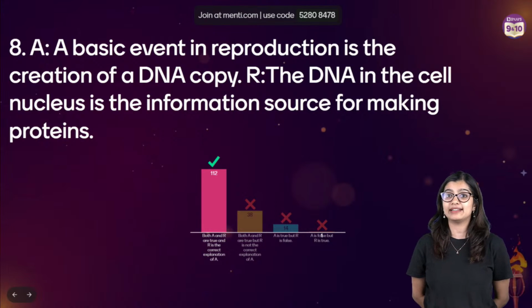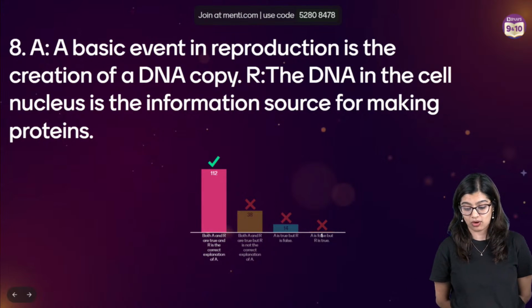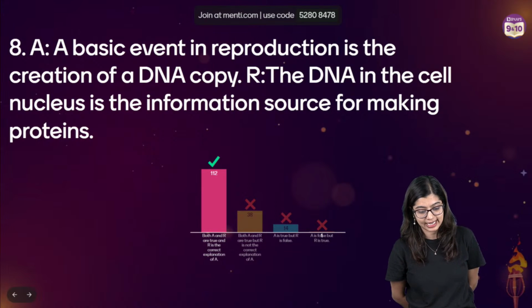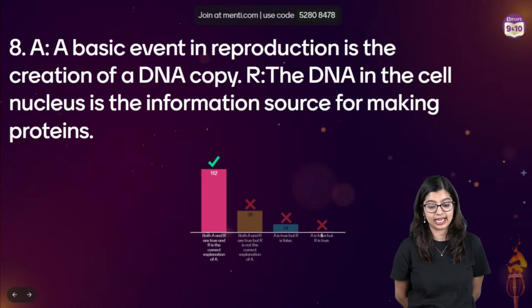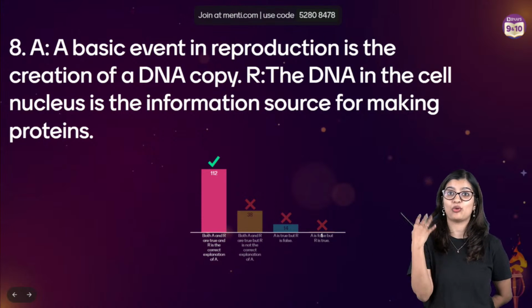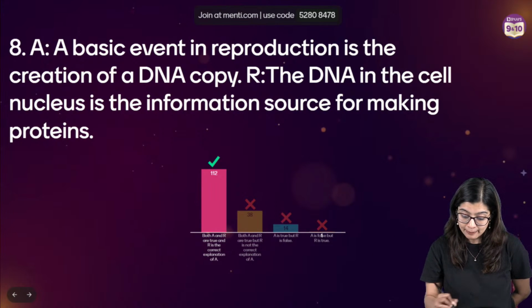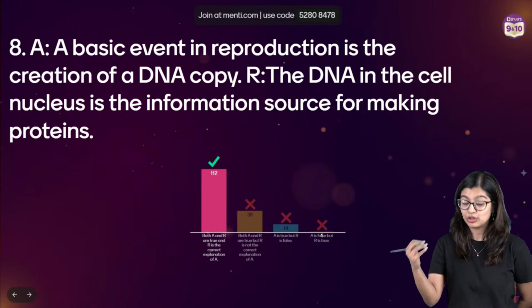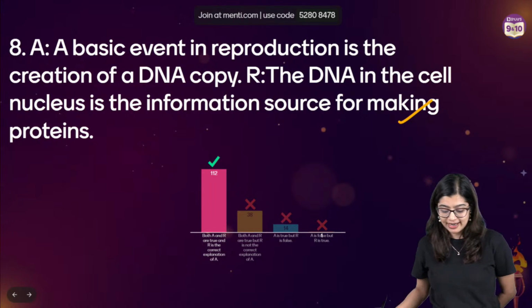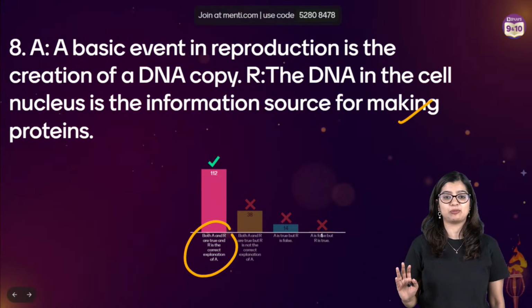Yes, we know that that is necessary whether it is asexual or sexual. Reason being that the DNA in the cell nucleus is the information source. Why is it a basic event, or why is it a necessary event? Because in the cell's nucleus, DNA is the one which has the information. Which is why in this case the reason is the correct explanation.